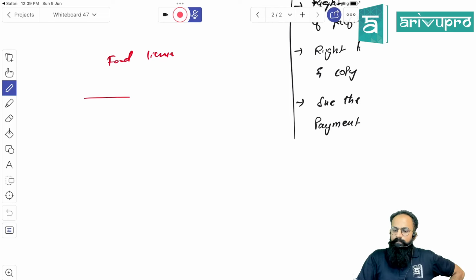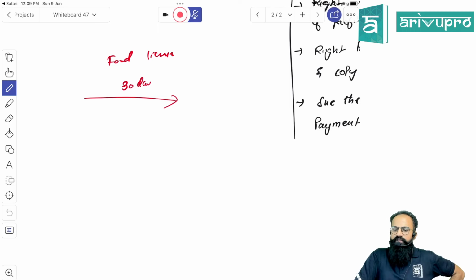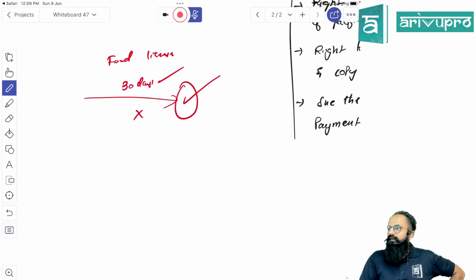Now I have to apply to the government authorities for approval. The law has given that within 30 days the inspector has to either approve or reject the license. If you do not approve or reject within 30 days, it will be considered as deemed approval. The food and safety authorities have to take a decision within 30 days.